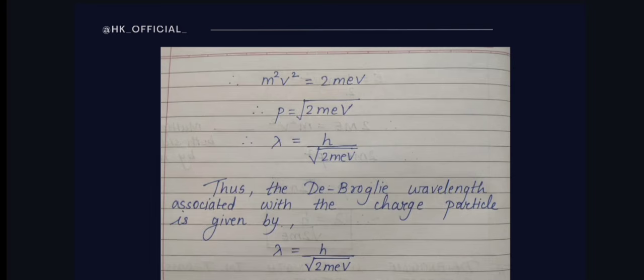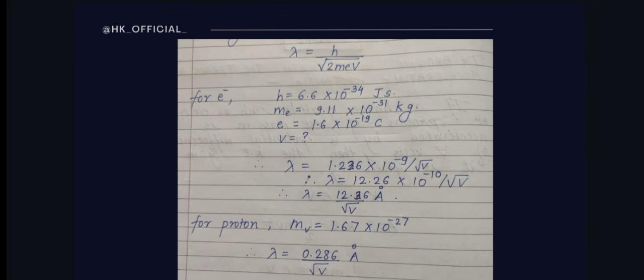we finally got lambda is equal to h upon under root of 2 m e V. As we all know, the charged particles are electron and proton. So for electron we substituted the mass of electron, and for proton we substituted the mass of proton, and we have written lambda, the de Broglie wavelength. So this is nothing but the de Broglie wavelength in terms of accelerating potential. I hope you felt it very simple with me. Now let us go ahead.